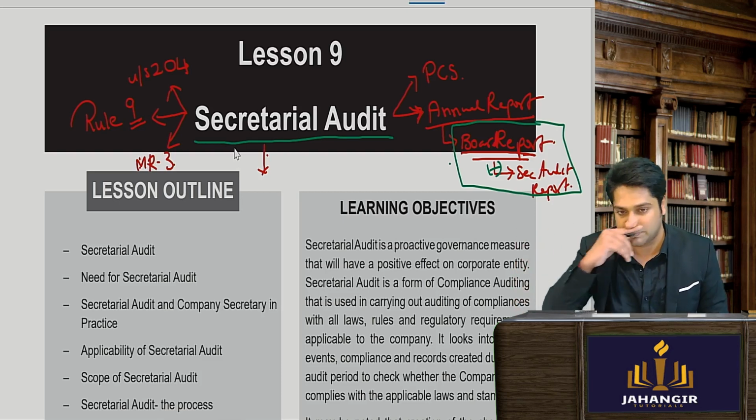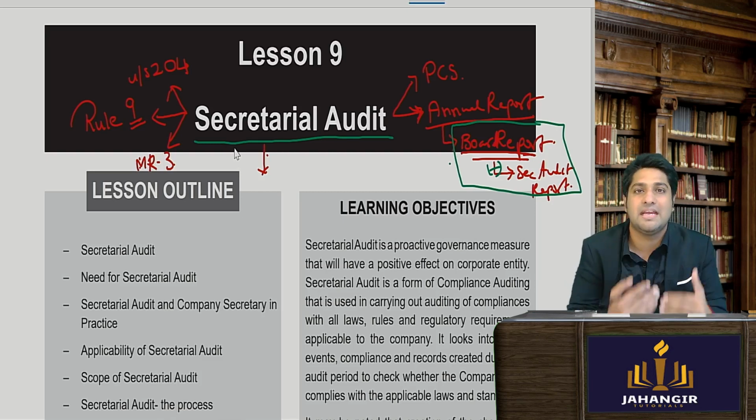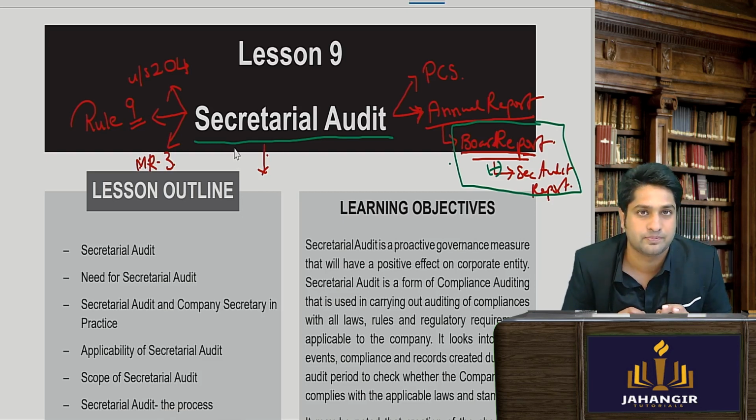Yes or no? Yes. Any audit report contains certain statements by the auditor.